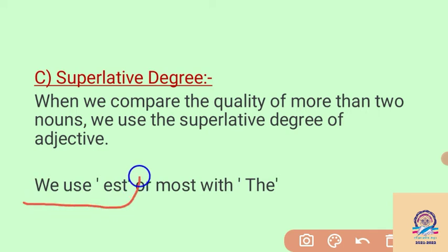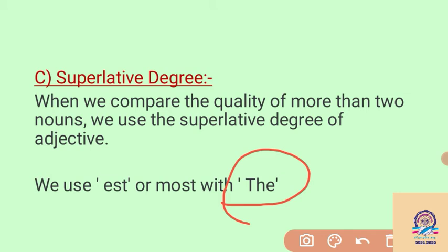Here we have to add the suffix "est" to the adjective, and if there are two syllables, we have to use "most" before the adjective in the superlative degree. And before the adjective we have to write the article "the" to show the superlative degree.